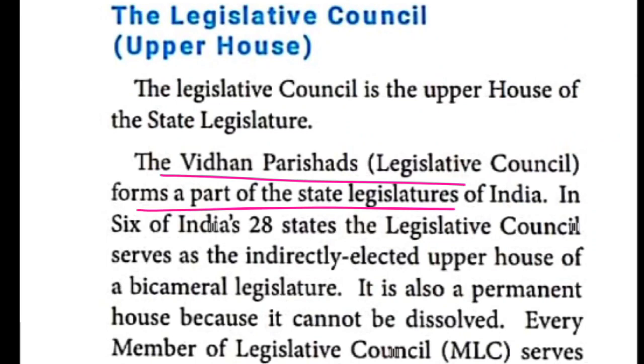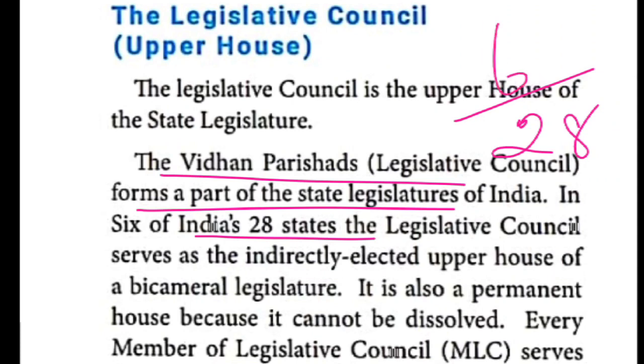So legislative council forms a part of the state legislature of India. Totally we have 28 states in India. Out of 28 states, only 6 states have the legislative council.